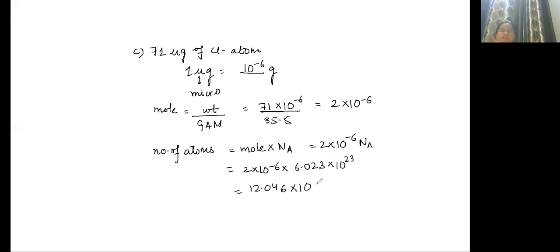Yes, so what will you get? 23 minus 6, what will you get? So this is the number of atoms that are present. Copy this. If this is done, let me know.